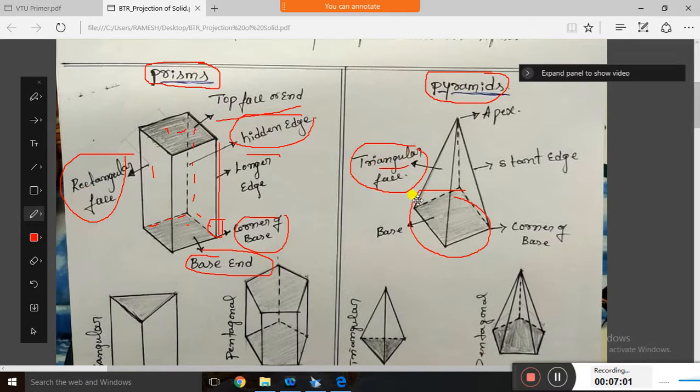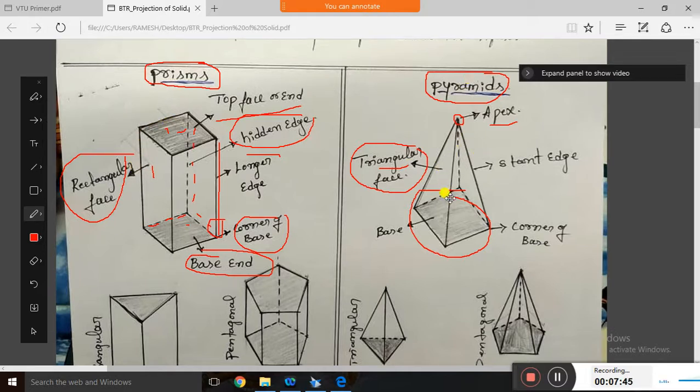And these triangles are isosceles triangles, which means two sides are equal. All these triangular faces meet at a single point called the apex. Apex means the same for all pyramids. You have already seen pyramids in films. The same pyramid I am explaining has a base supported by isosceles triangular faces, and all these isosceles triangles meet at a single point. It is called the apex, a single point at the top. But in the prism, the same face as the base is at the top, and it is supported by rectangular faces. So this is the difference.